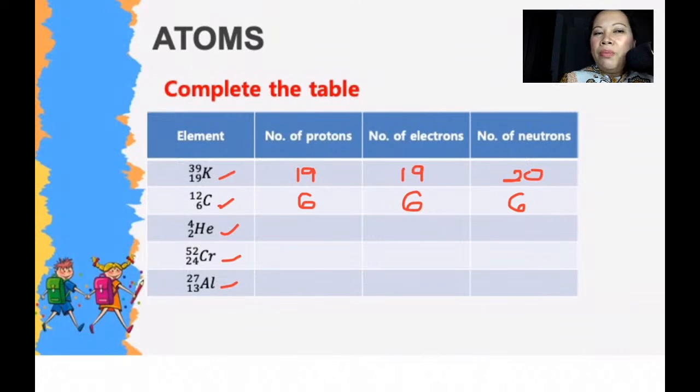Helium and chromium. So we have, I'm sorry for the bad number. I know the number 666 is bad, but this is just an example. Okay, so for helium we have 2, 2, and 4 minus 2 is also 2. Okay? Yay, that's right. How about chromium and aluminum?